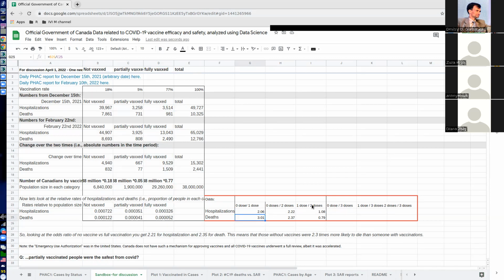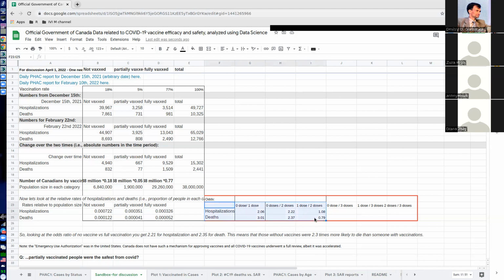Similarly, you can compute it for, let's say, 1 dose over 2 doses. And this is already very interesting, because you see that adding the second dose seems to not reduce but increase the risk of deaths. So I'm using the same methodology.